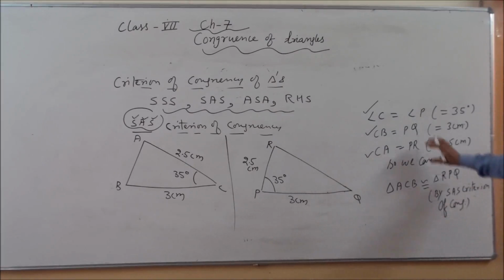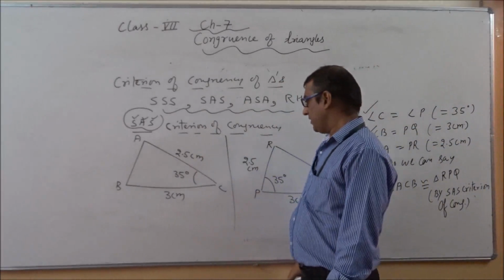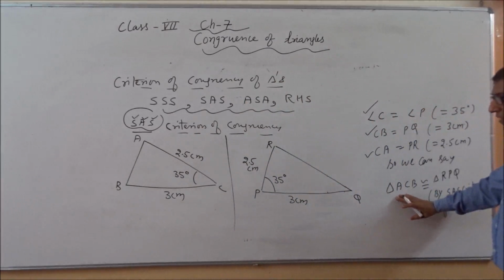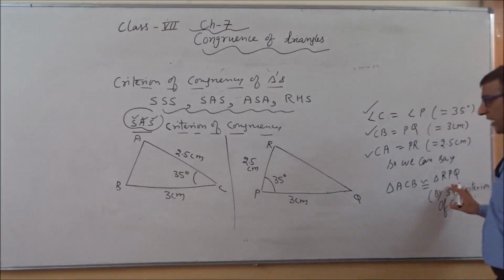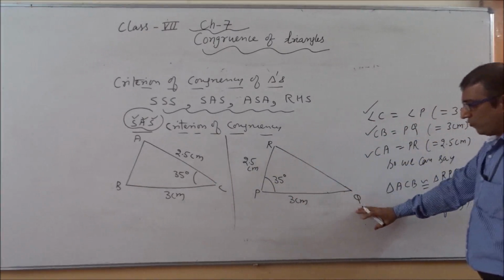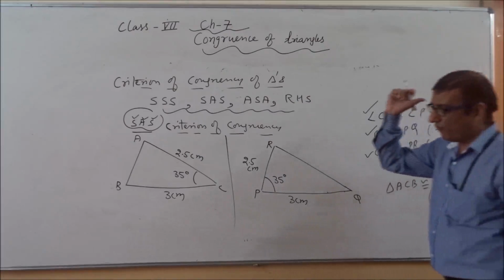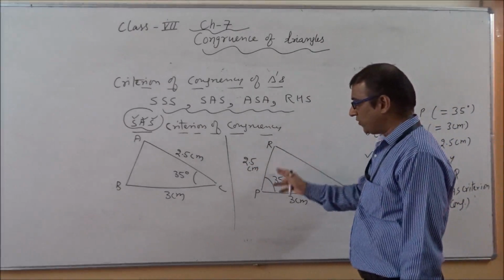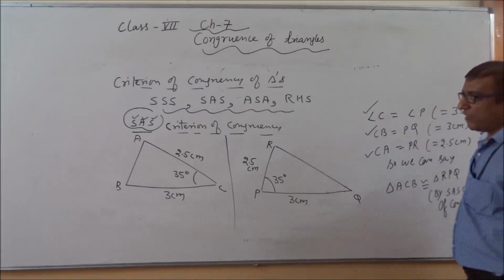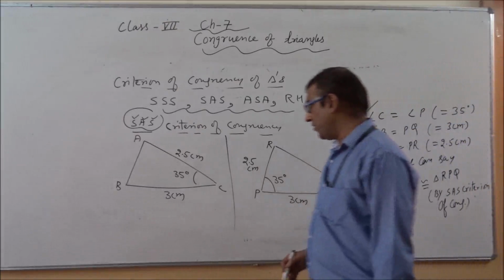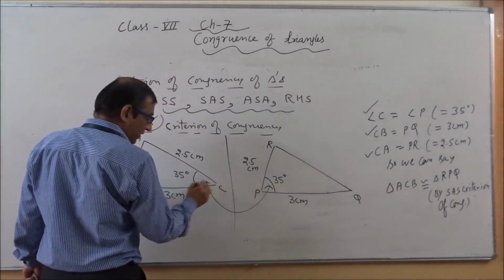Okay, two sides and one angle. So we can say triangle ACB is congruent to triangle RPQ if two sides and one angle of one triangle are corresponding to two sides and one angle of the other triangle. This is the concept of SAS criterion of congruence. Or we can say angle C is corresponding to angle P, right?